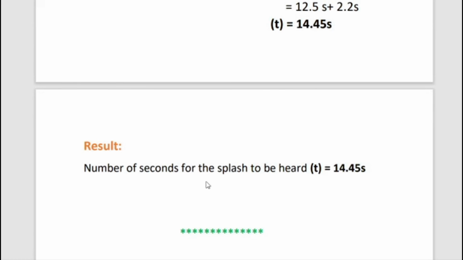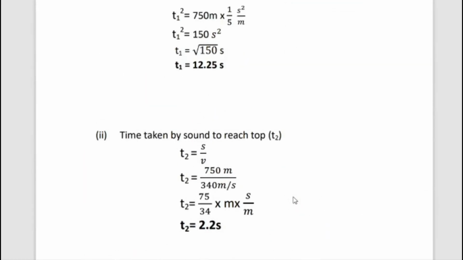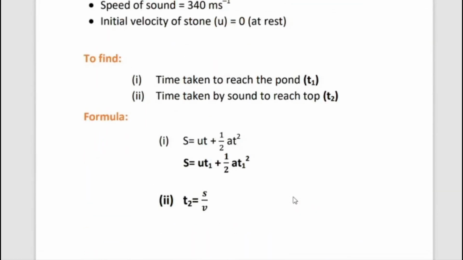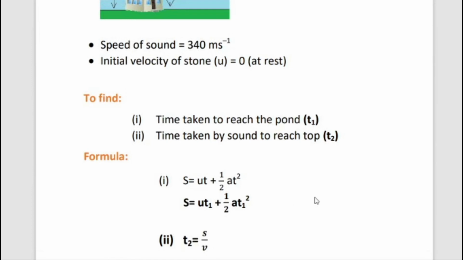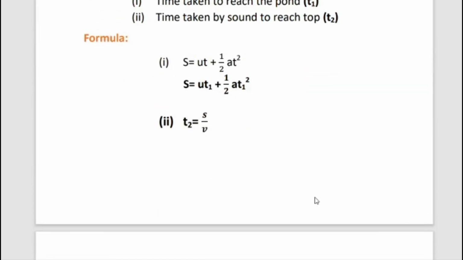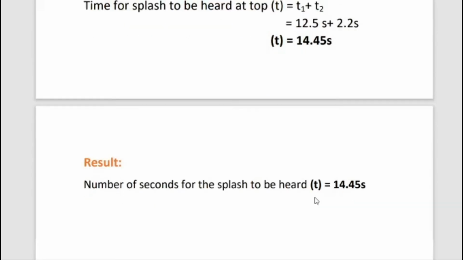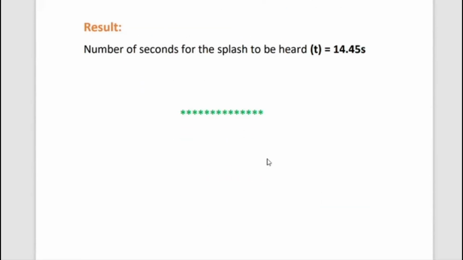So here write the result. Number of seconds for the splash to be heard, T is equal to T1 plus T2. That means T1 is time taken to reach the pond plus time taken by sound to reach the top. Number of seconds for the splash to be heard, T is equal to 14.45 seconds.